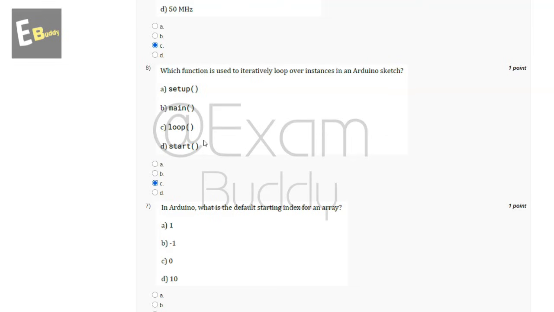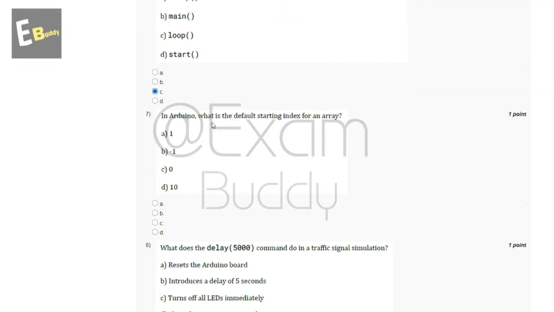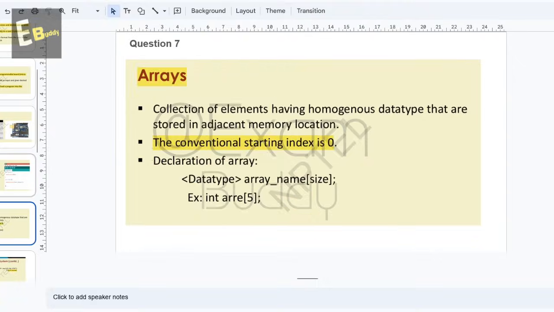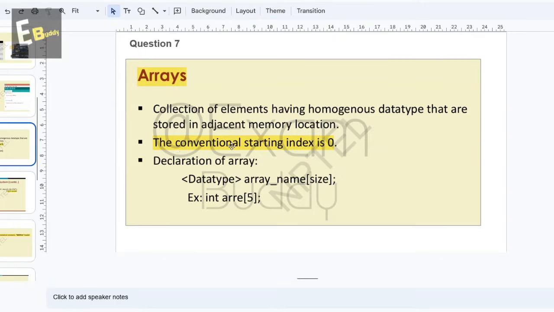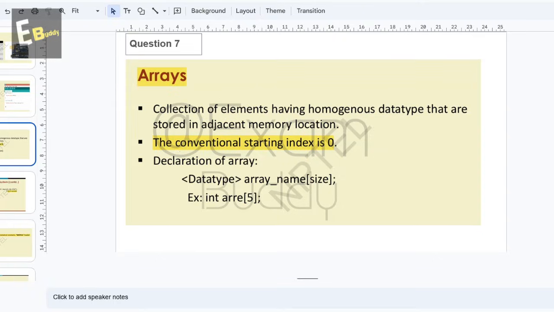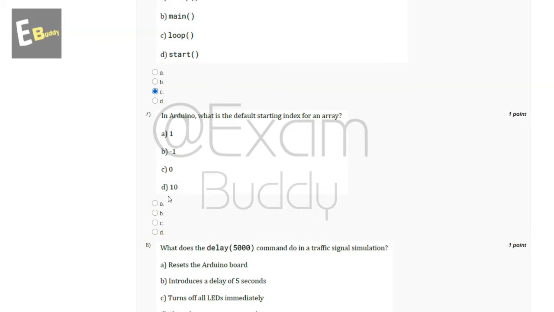And now let's go to our question number 7. In Arduino, what is the default starting index for an array? So these are the options, and now let's check the explanation. In explanation, arrays, the conventional starting index is 0. So the answer of our seventh question is C.